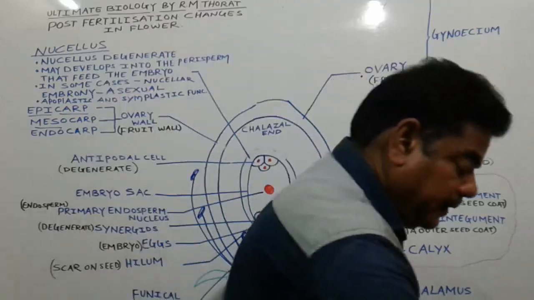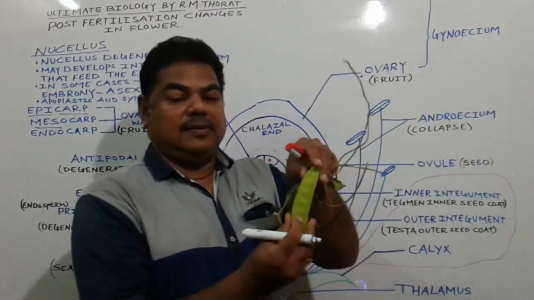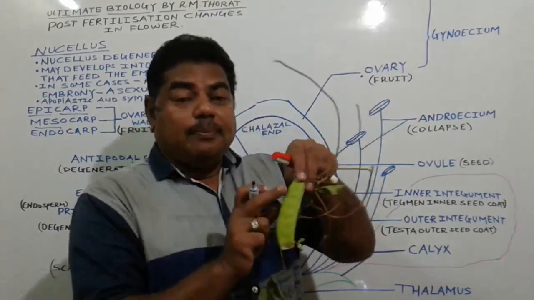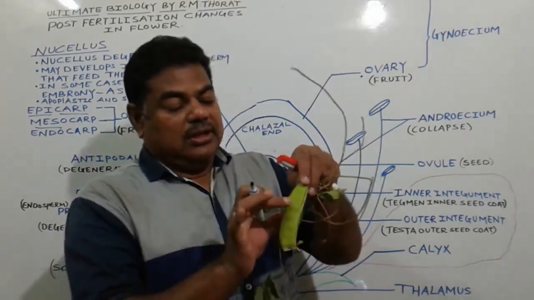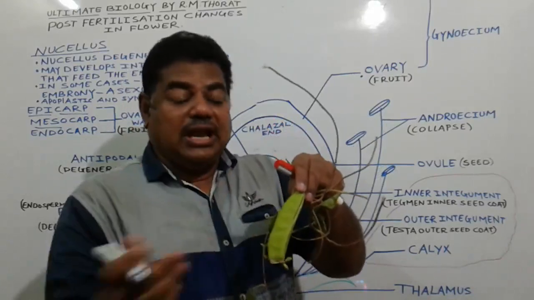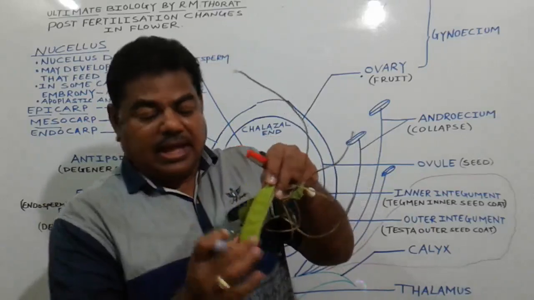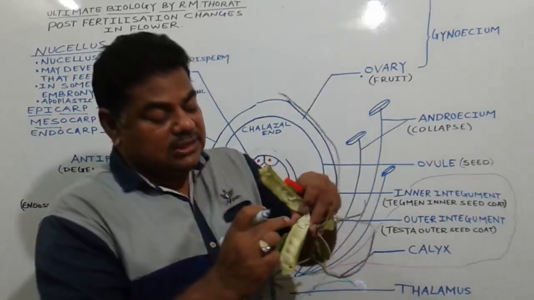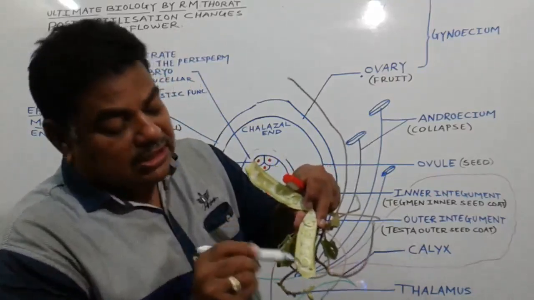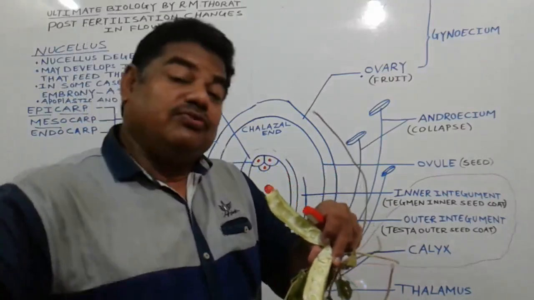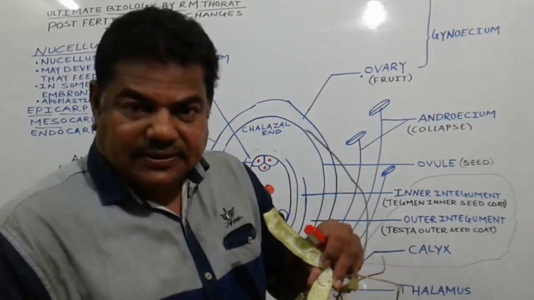Now see here, in the case of this leguminous plant, broad bean, or we call it Vicia. This is the complete structure after fertilization. This ovary gets converted into a fruit like this. Inside this fruit, see here, 1, 2, 3, 4, 5, all these structures are nothing but the ovules after fertilization. Now they get modified into a structure like this, which we call a seed.